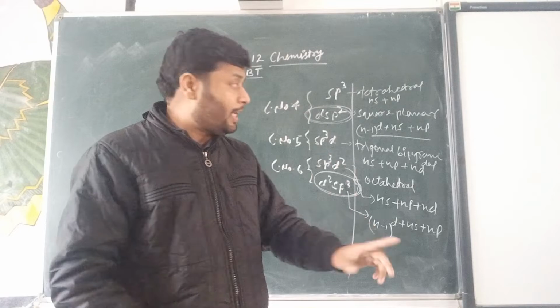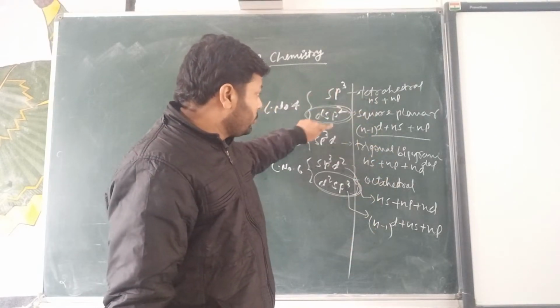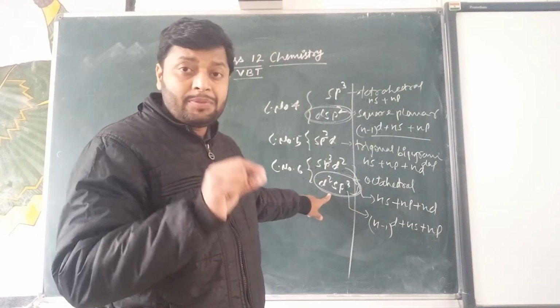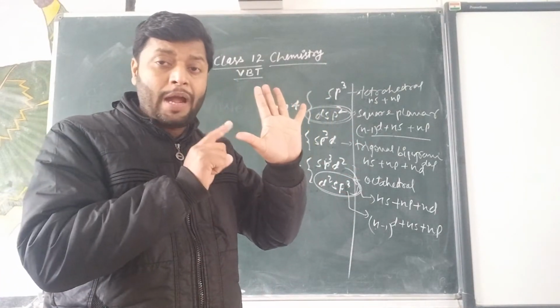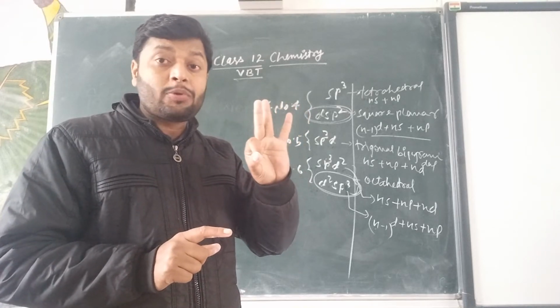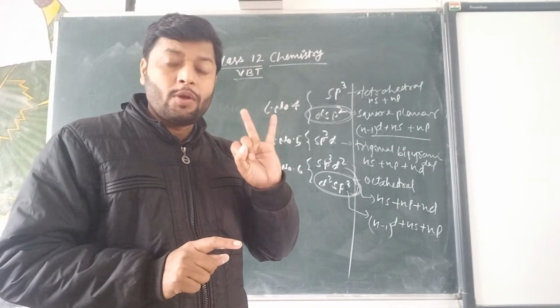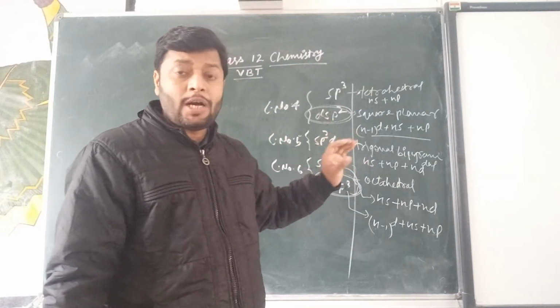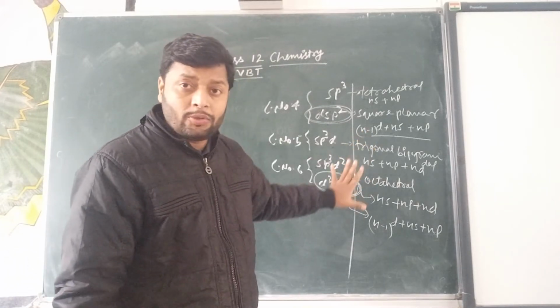You can count 1, 2, 3, 4, 1, 2, 3, 4, 5: 5 types of hybridization, 4 types of geometries, 3 types of coordination number, and 2 types of nature of complexes, inner complex as well as outer complex. So I have explained here the meaning of inner complex and outer complex.